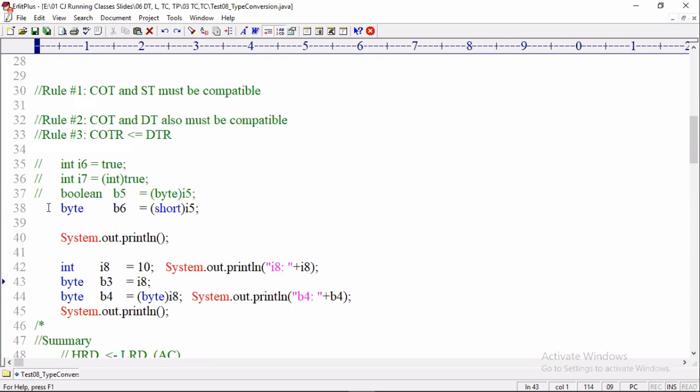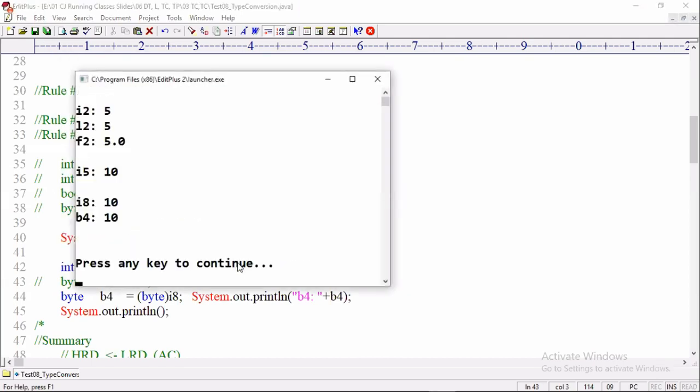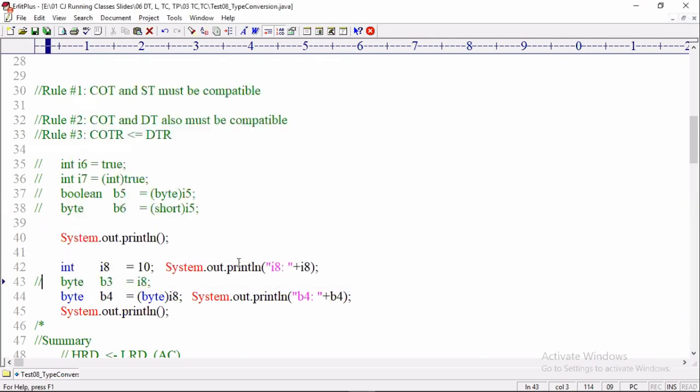Okay, so what should I do? I must comment this line and use the cast operator. If I use the cast operator, no compile time error. Okay, i8 value 10, b4 value 10. Then, what are the summary points?